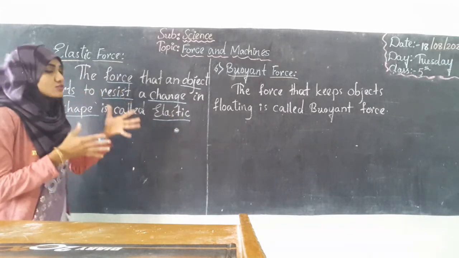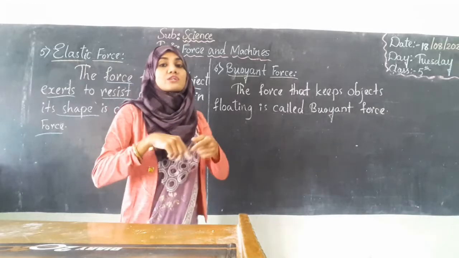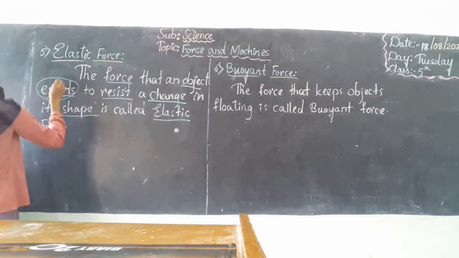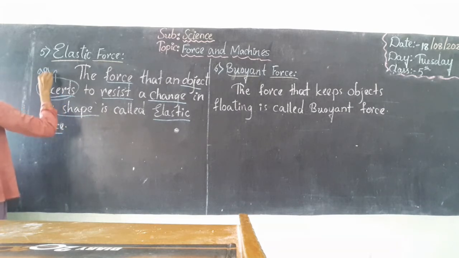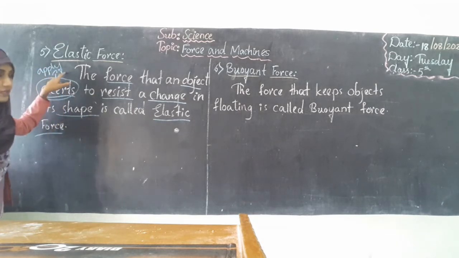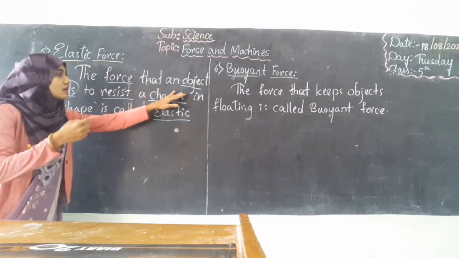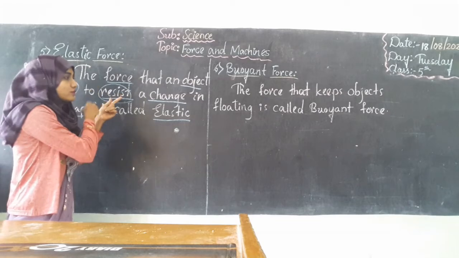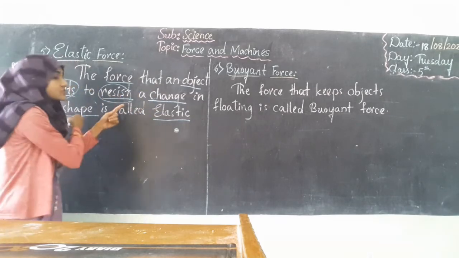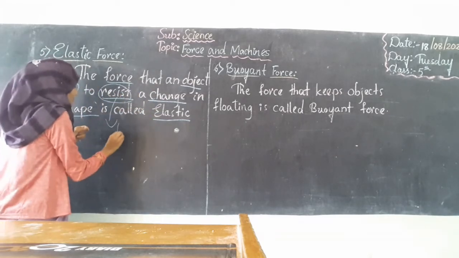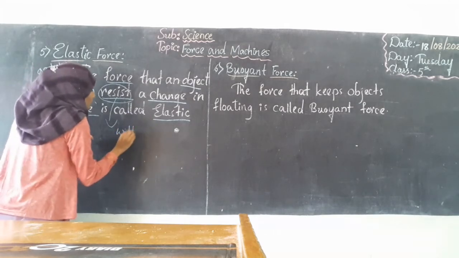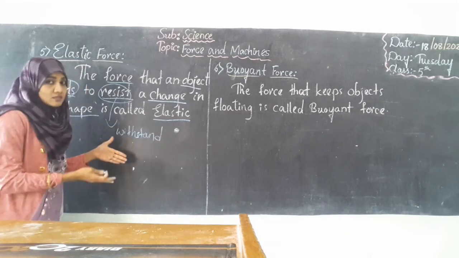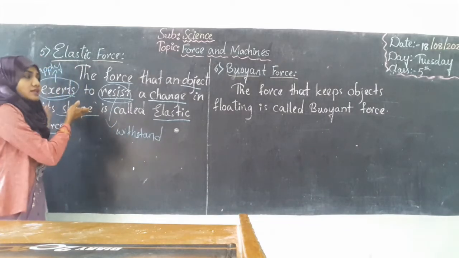Exert means apply. The object applies a force that will resist a change in its shape. Resist is nothing but withstand.